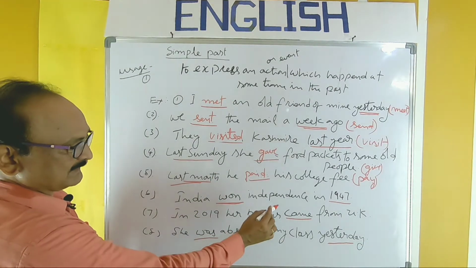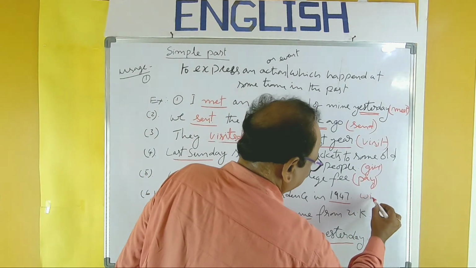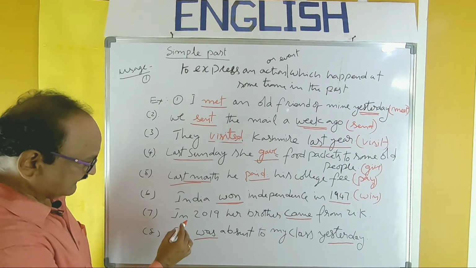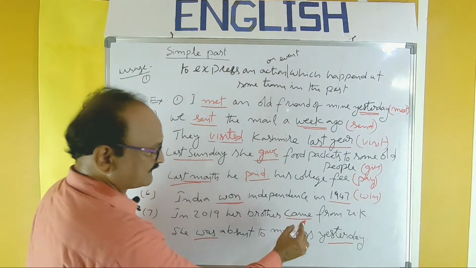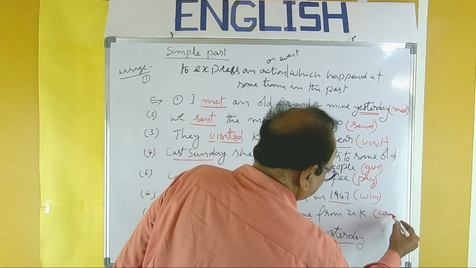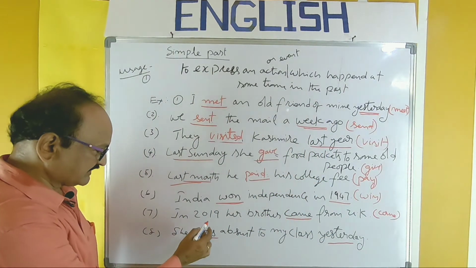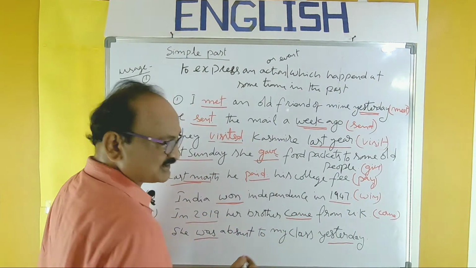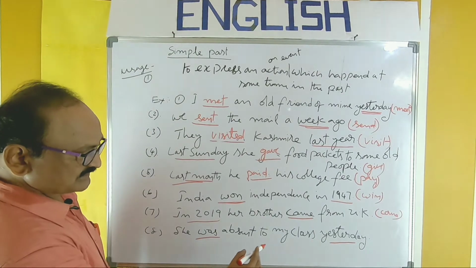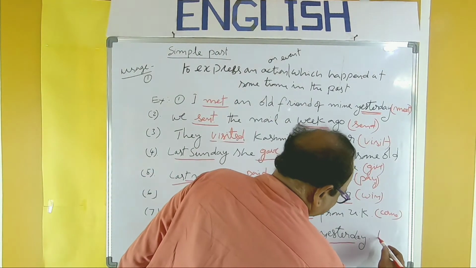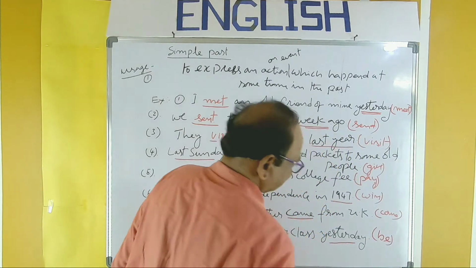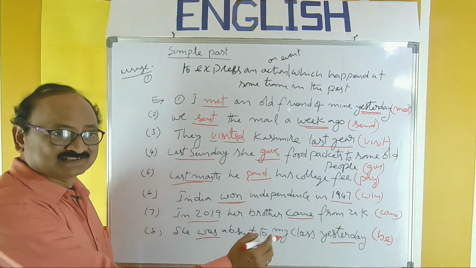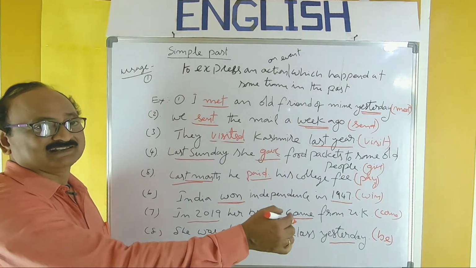India won independence in 1947. The verb is win, and the past tense form of win is won. In 2019 her brother came from UK. So the verb is come. In 2019, it refers to a past action clearly. So come becomes came. She was absent to my class yesterday. So the verb is the be form, as a principal verb. I will explain that principal verb and auxiliary verb later.